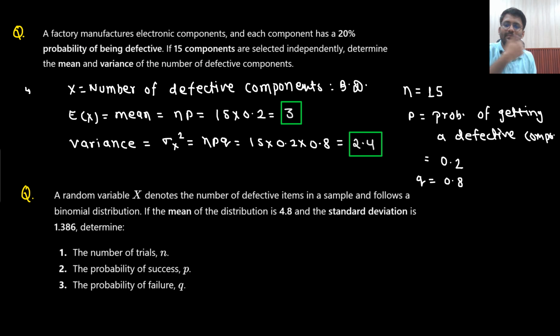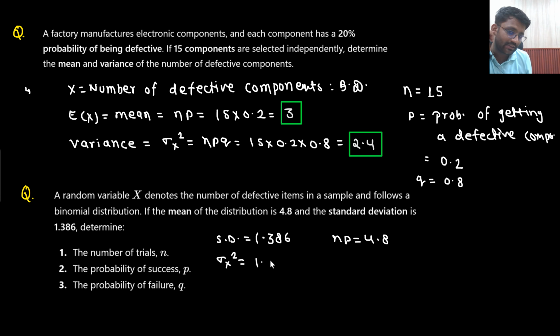Okay. Next question. A random variable x denotes the number of defective items in a sample and follows a binomial distribution. The mean of the distribution is 4.8 and the standard deviation is 1.386. What is given? Standard deviation is given, which is 1.386. So what will be the variance? Variance will be the square of this. So what will be the answer?